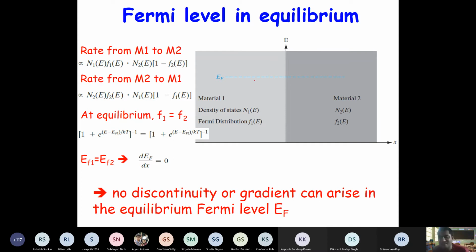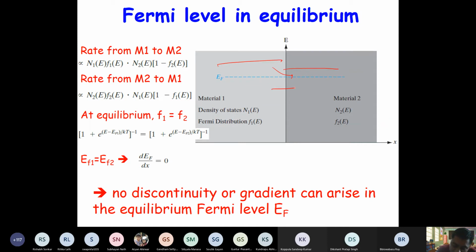Fermi level is basically it denotes a tendency to give electron, right? If my Fermi level is up, I have more tendency to give electron. If my Fermi level is down, then I have tendency to take electrons, right? So this is the meaning of Fermi level. So let's say these two are equal.